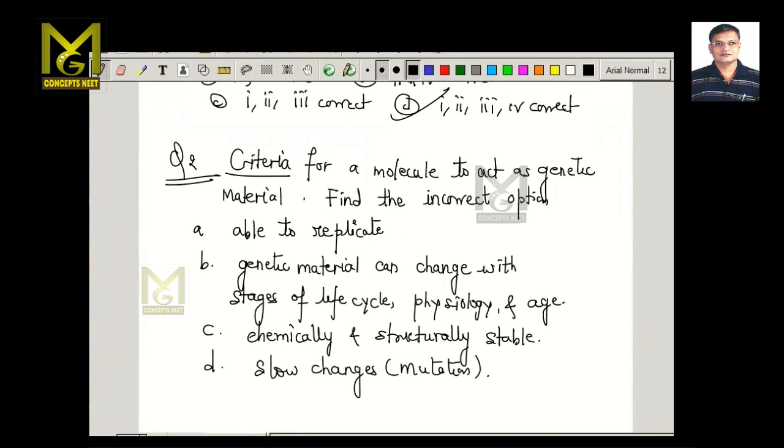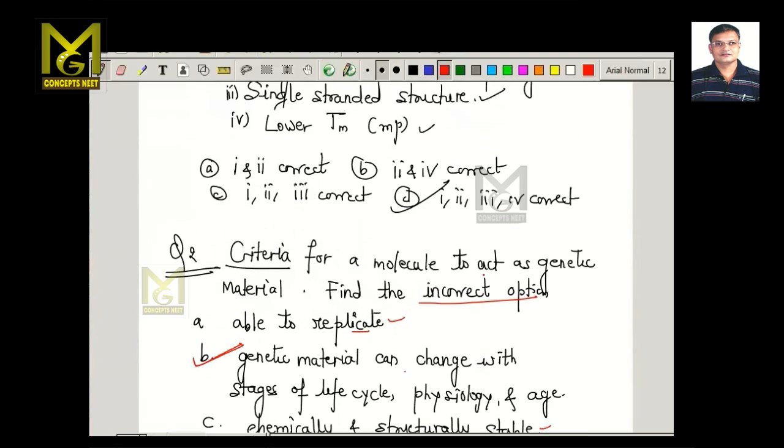So if we look at these characters, the first one is yes, it has to undergo replication. So this is a correct statement. Genetic material can change with the stages. No, it cannot change. So this statement is incorrect. So they have asked you which is the incorrect statement. Chemically and structurally stable, this is a correct statement. Slow changes to mutation, this is a correct statement. So the incorrect statement is B. Therefore, the answer is B. So such are the type of questions which are asked in NEET examination on this concept.